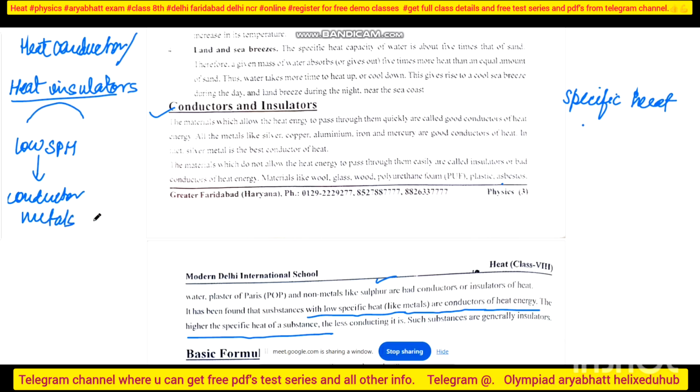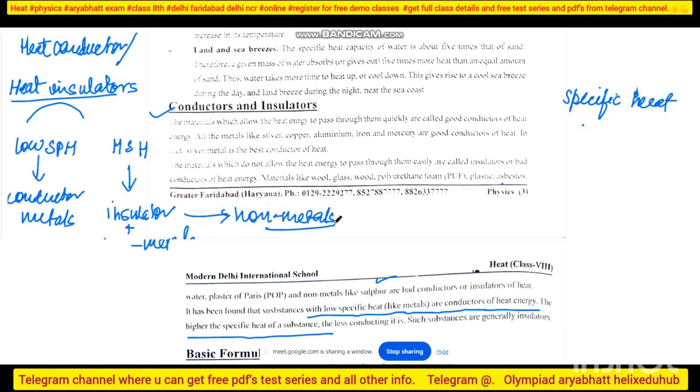But with high specific heat we have various types of insulators and even non-metals also. Now you have several examples, that is a different case.